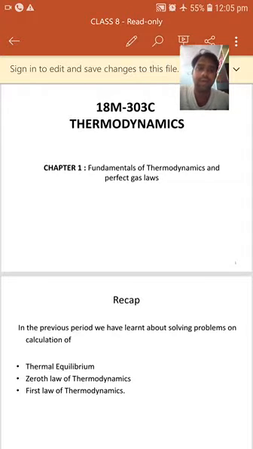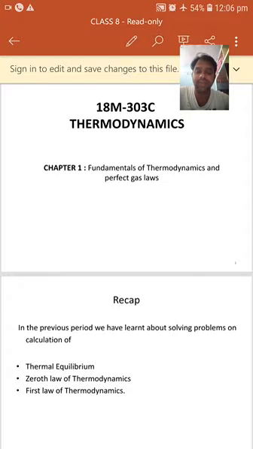That means heat and work are mutually convertible. Heat can be converted into work, and work can be converted into heat. So as per the statement, the equation can be written as in a cyclic integral, dq is equal to cyclic integral of dw. Whereas dq is equal to net heat transfer, dw is equal to net work transfer. As both are energies, the unit for heat transfer and work transfer are same. Either we can write as joules or kilojoules. Right. So this is about first law of thermodynamics.